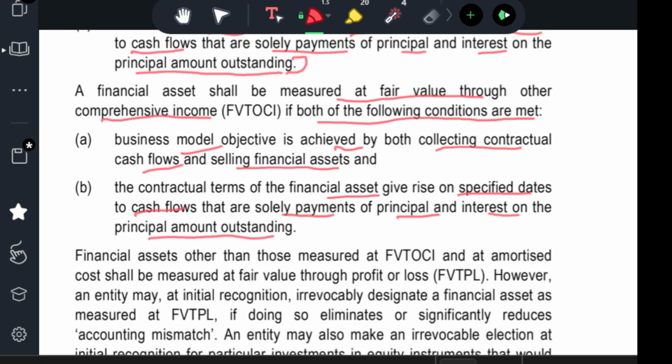If the financial asset is being held and sold for getting contractual cash flows, the contractual cash flows should be solely principal and interest, and the interest should be based on the principal outstanding. Both conditions should be satisfied for it to be classified this way.